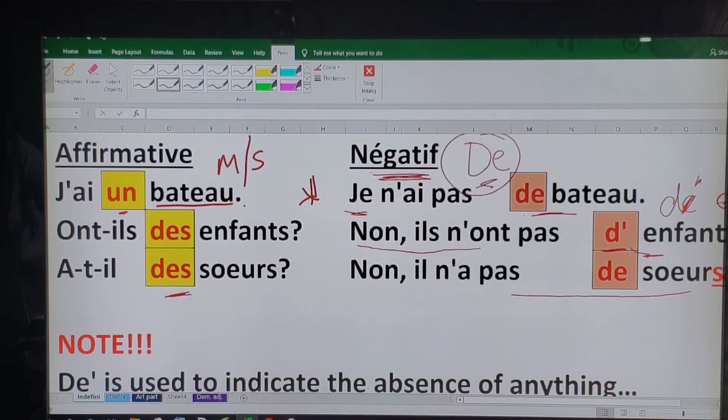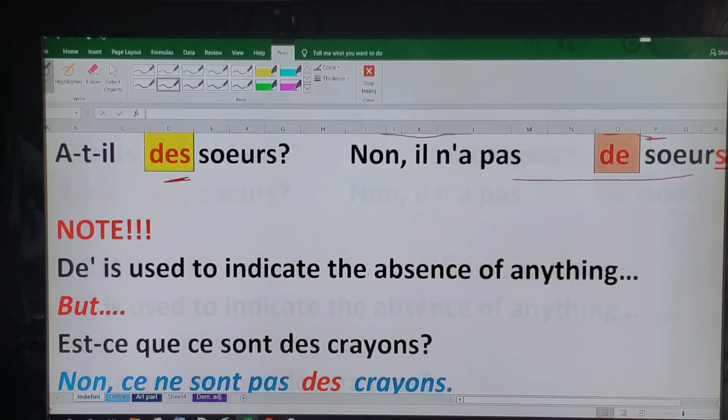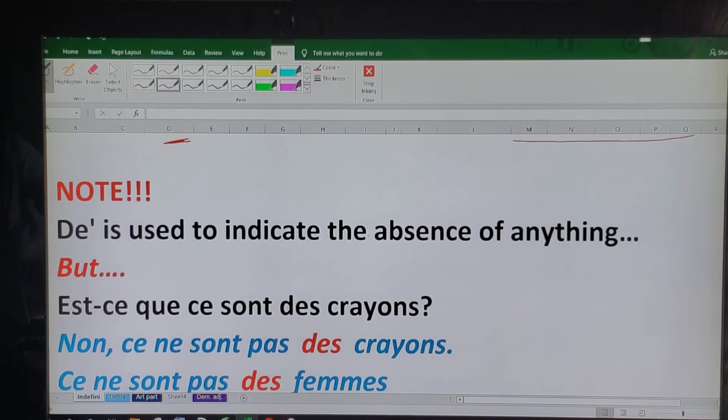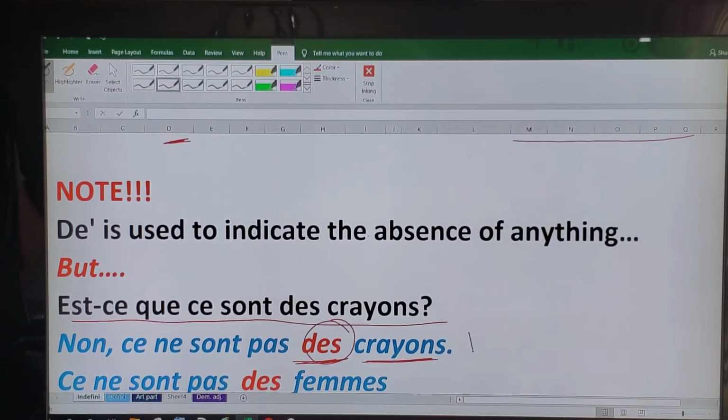Right? But if you're going to be using it in a general sense, for example, est-ce que ce sont des crayons? In this sentence over here, are these pencils? And if you are going to answer no, these are not pencils, we still use the word they. It agrees with the number and gender. This is masculine, plural, so it uses they.